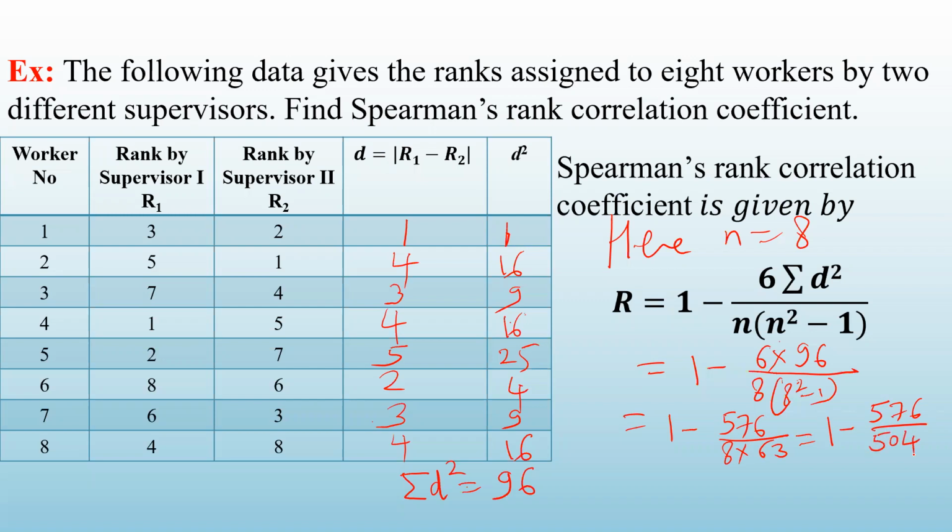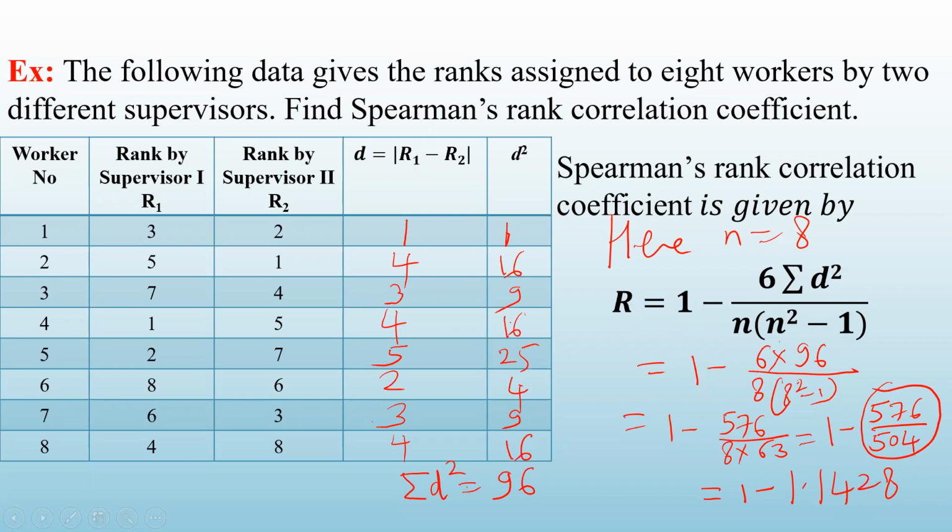Now you have to simplify this. So how will you simplify? First you have to do this and then subtract from 1. So 576 divided by 504 gives you 1.1428. Okay, it doesn't matter.